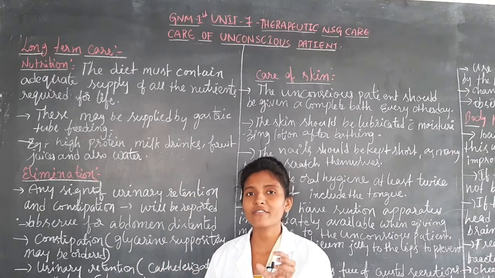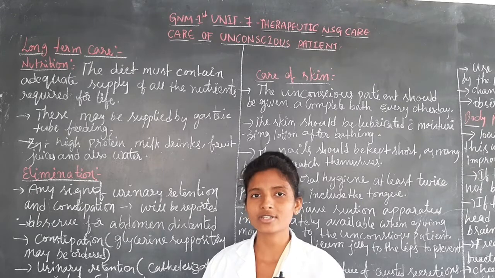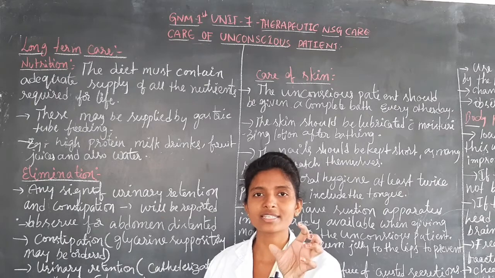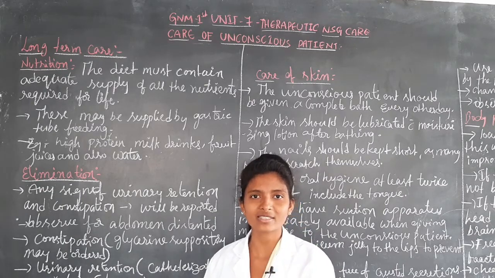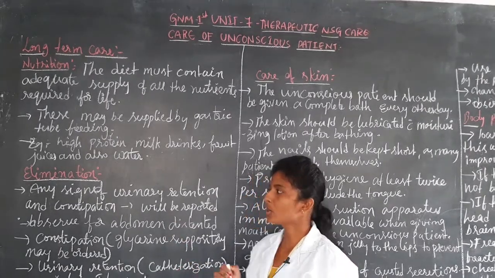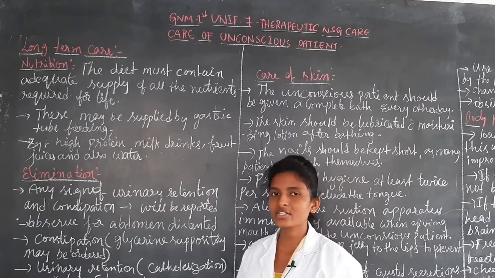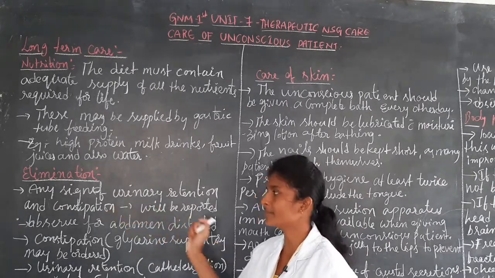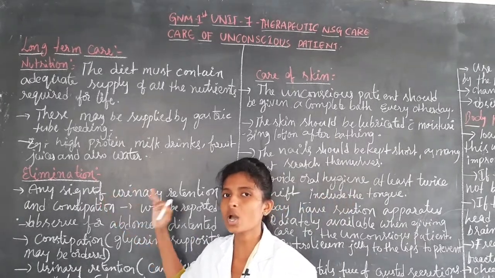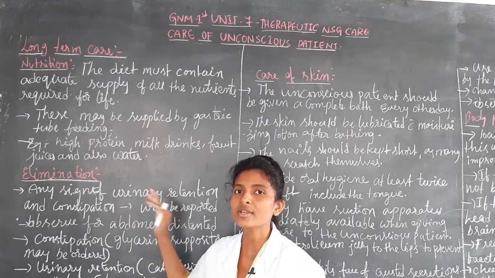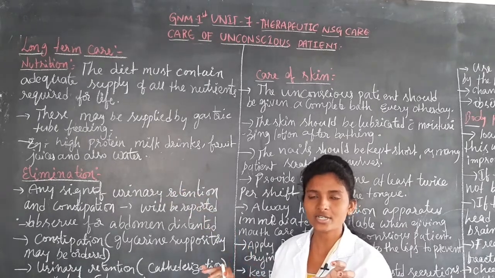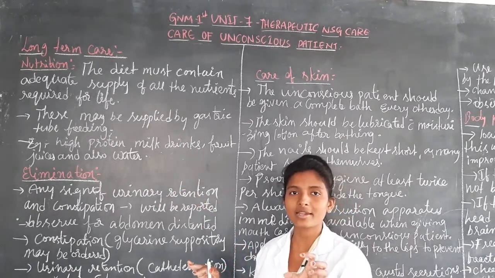The quantity, everything they have to maintain in one chart. That is called an intake output chart: how many ml the patient is taking in, and how many ml the patient is passing out. They have to maintain that in the elimination part. So in elimination, it is nothing but any sign of urinary retention and constipation, and how the nurse has to care for such signs.